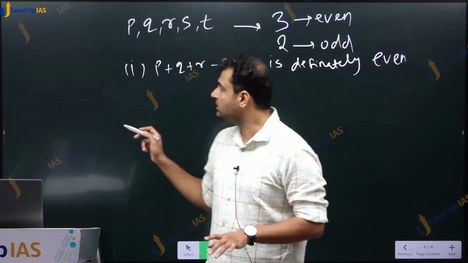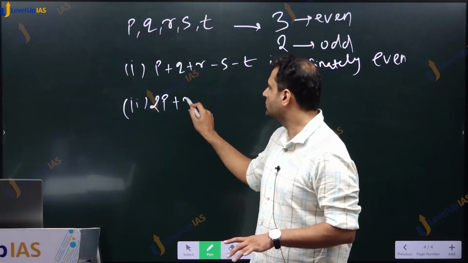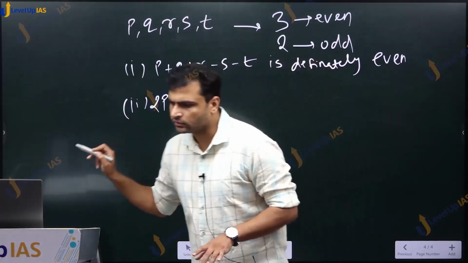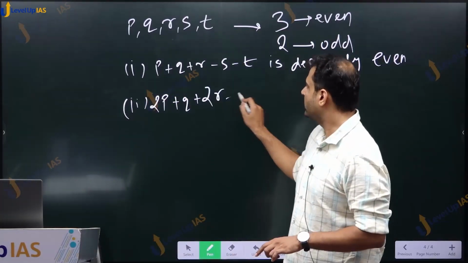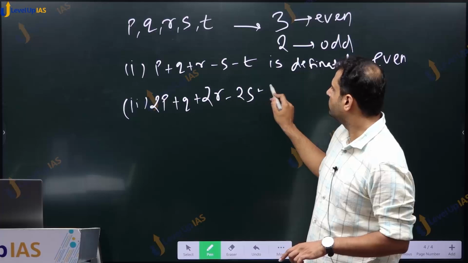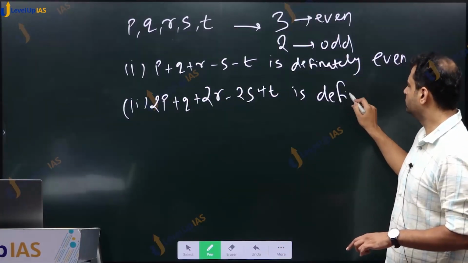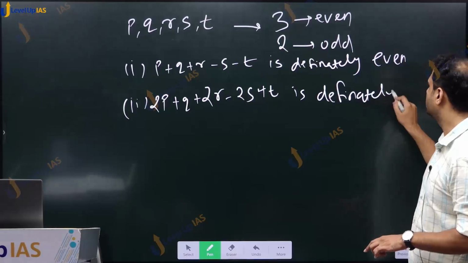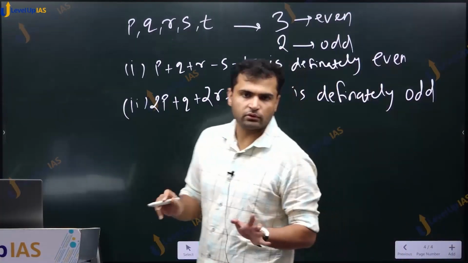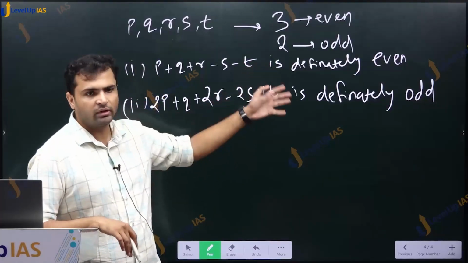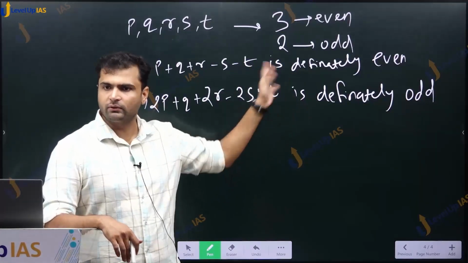And the second statement is 2P plus Q plus 2R minus 2S plus T is definitely odd. These are the 2 statements. All we have to do is tell which of them are correct. Options are: 1 only, 2 only, both 1 and 2, or neither 1 nor 2.